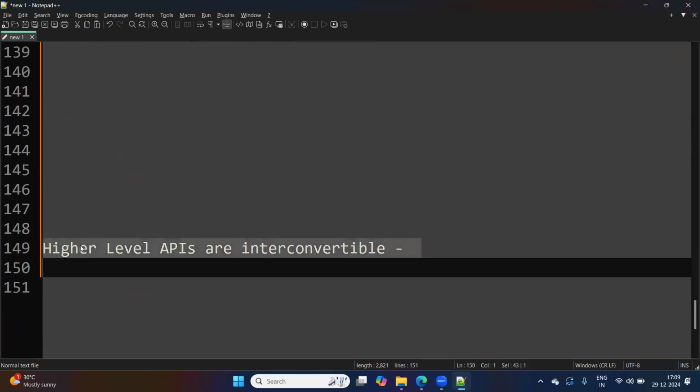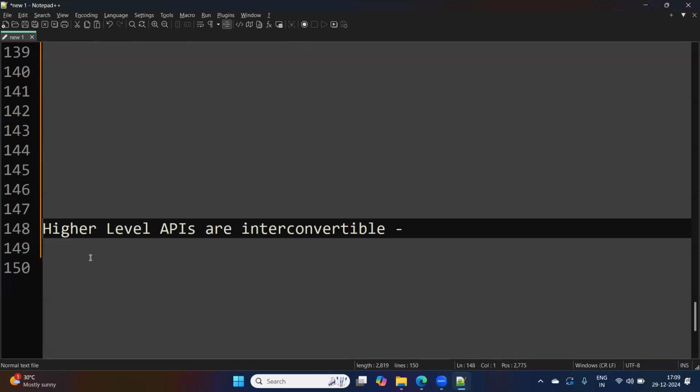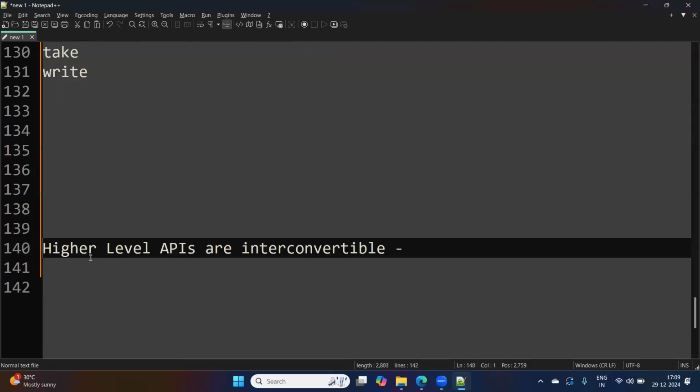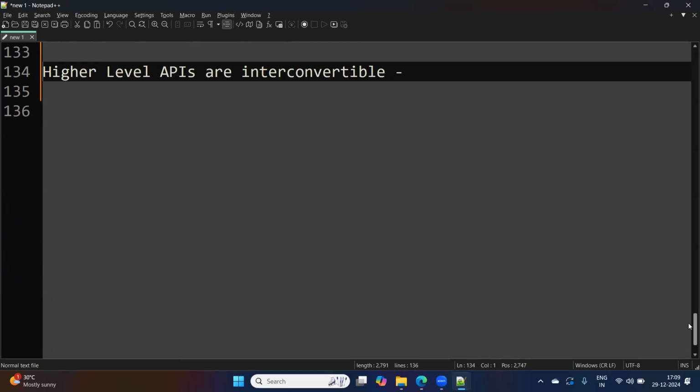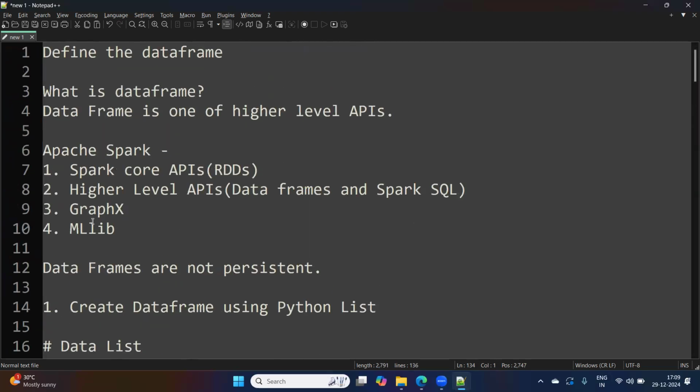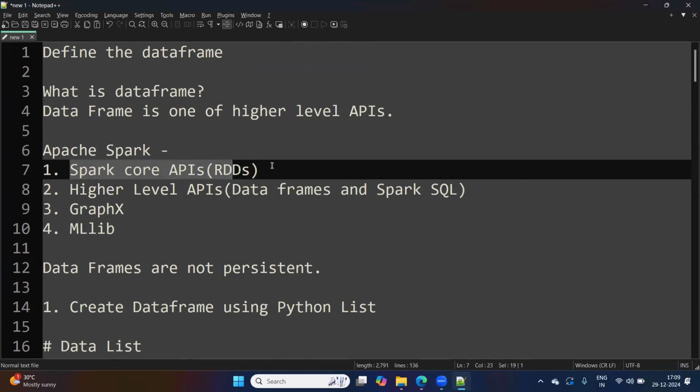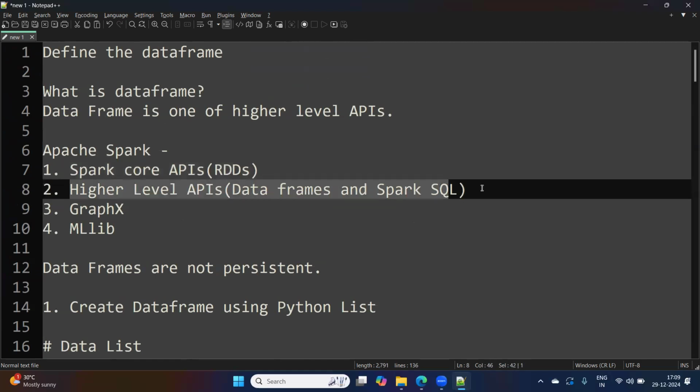Now, another topic I wanted to cover here is higher level APIs. We have already seen that in Apache Spark we have Spark Core APIs, we have RDDs. We generally work at higher level APIs, at the data frames level or Spark SQL level.